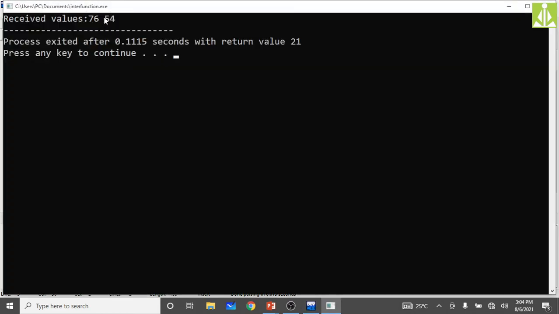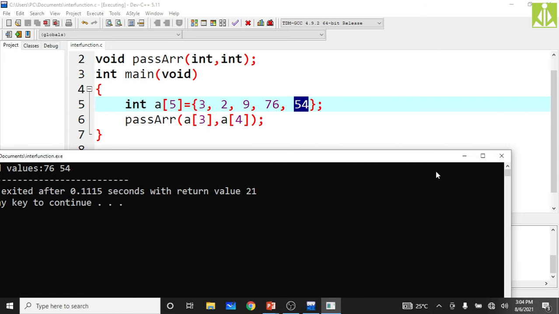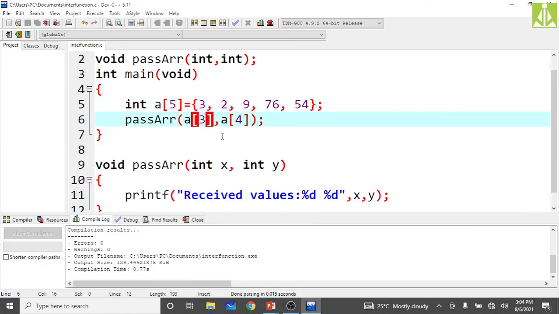Yes, you can see, okay, 76. A of 3, A of 4 we said. Here we are passing A of 3. You pass A of 2 because we said 9 we're going to pass, right? So 9 means this is A of 0. Index will start from 0. This is A of 0, this is A of 1 and this is A of 2. So we need to pass A of 2. And this is A of 3 and this is A of 4. So to get 9 and 54, I need to put the index values like 2 and 4.